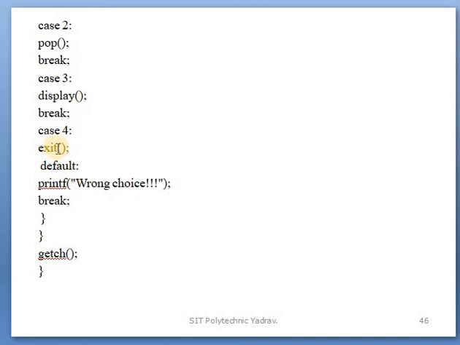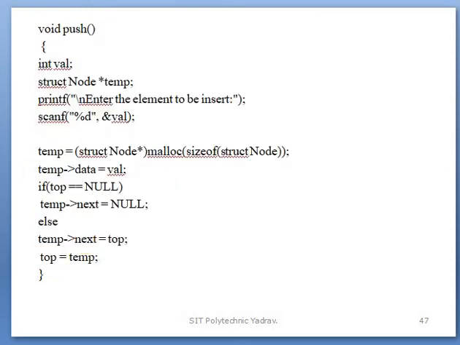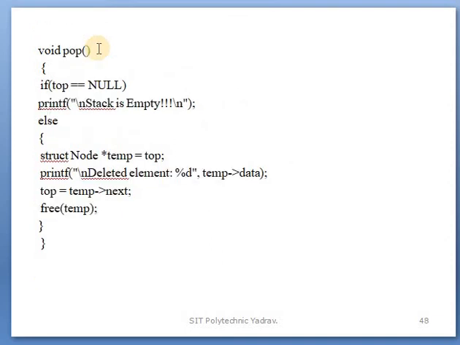After that, default means that if your choice is not in the range 1 to 4, the message "wrong choice" is displayed. Okay, and get saved. In main, these are the function definitions: push, pop and display.